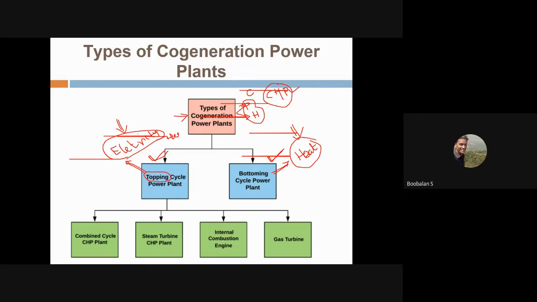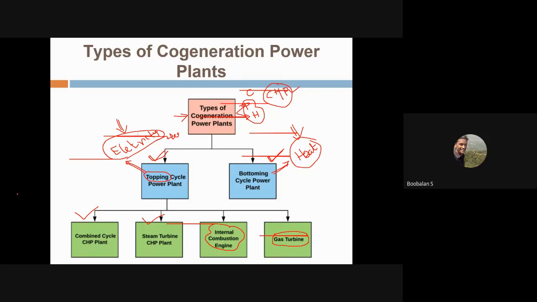So we'll go step by step. In a topping cycle power plant, we'll have four basic types. One is the combined cycle power plant, then the steam turbine power plant, then the IC engine, the internal combustion engine power plant, that is petrol and diesel, right? And we'll have a gas turbine. We'll see step by step in our future classes.